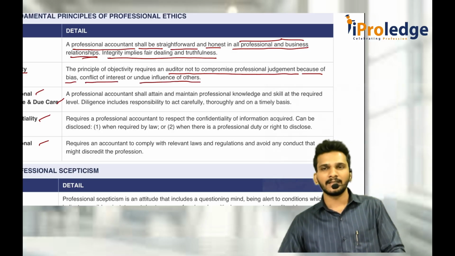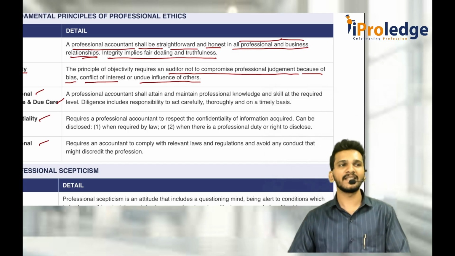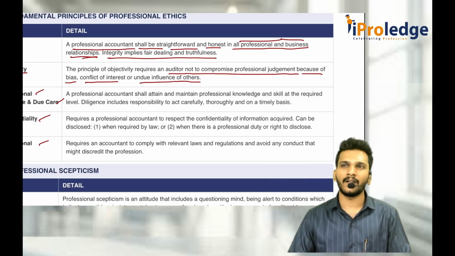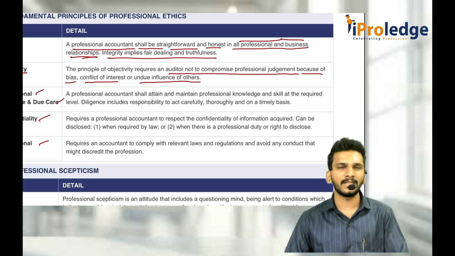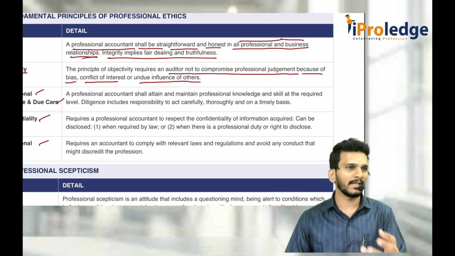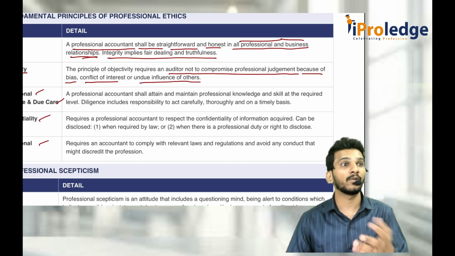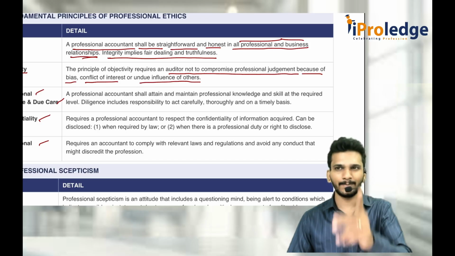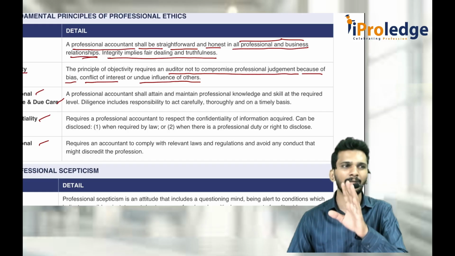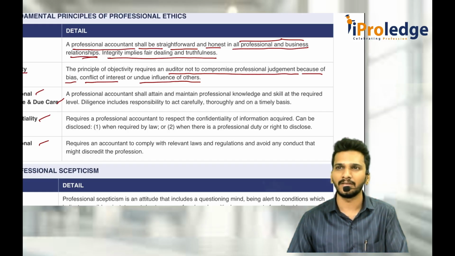What is bias? Sir, an auditor is appointed to audit a friend's company. He finds some misstatements, but if he tells that something is wrong, his friend's company might go into liquidation. That is a bias towards his friend. He should not have it. Objectivity means express an opinion on everything, whatever is there. Just be a postman. Don't try to be a judge here.